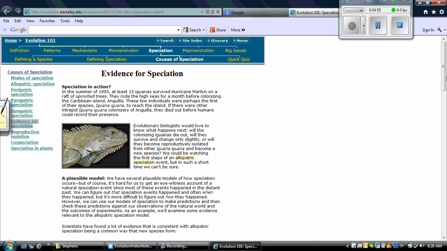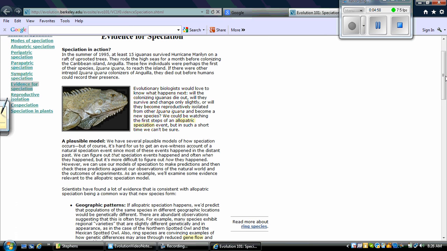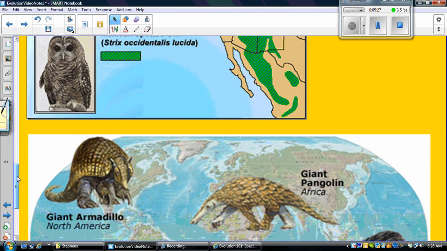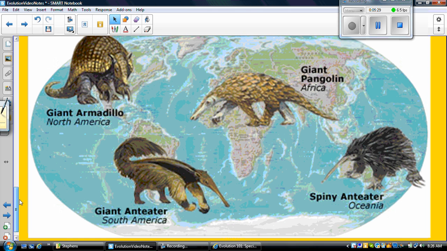This is a little article about how a hurricane caused this iguana, it moved the iguana away from where it was, and so it landed on an island, and it started to evolve into a separate species of iguanas because it could only mate with those iguanas that made it to the island. So natural disasters can cause species to kind of separate into different species. And this article will be on my website if you would like to read it. So geographic isolation is something that can happen that will cause species to change a bit.